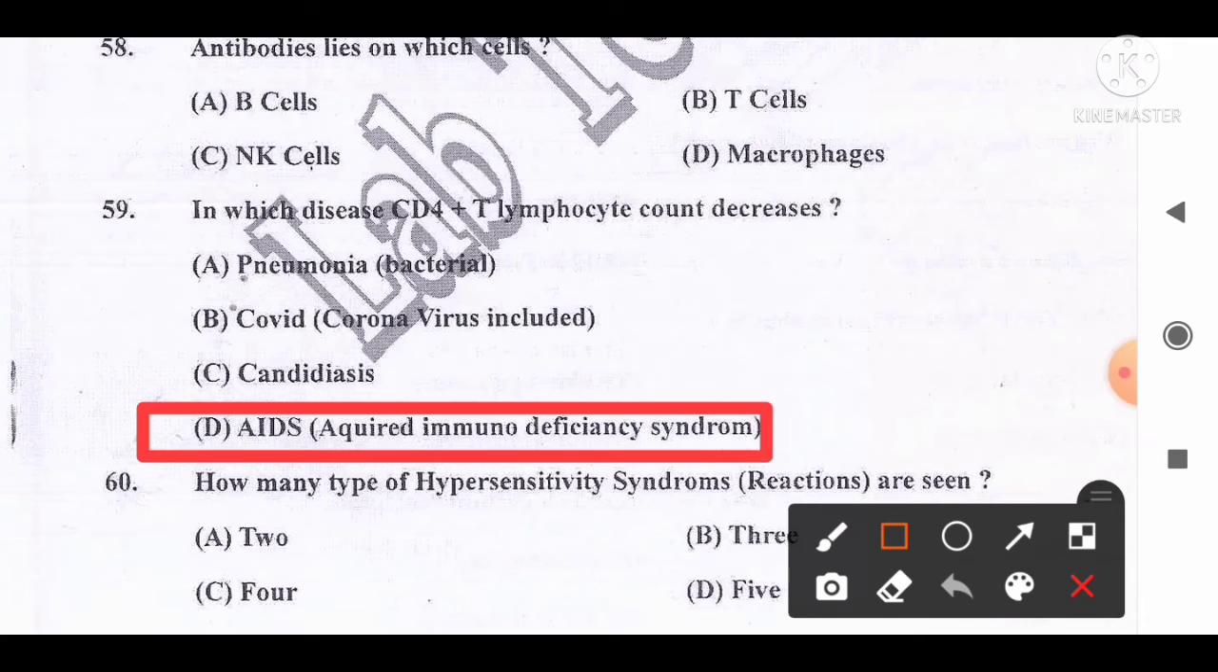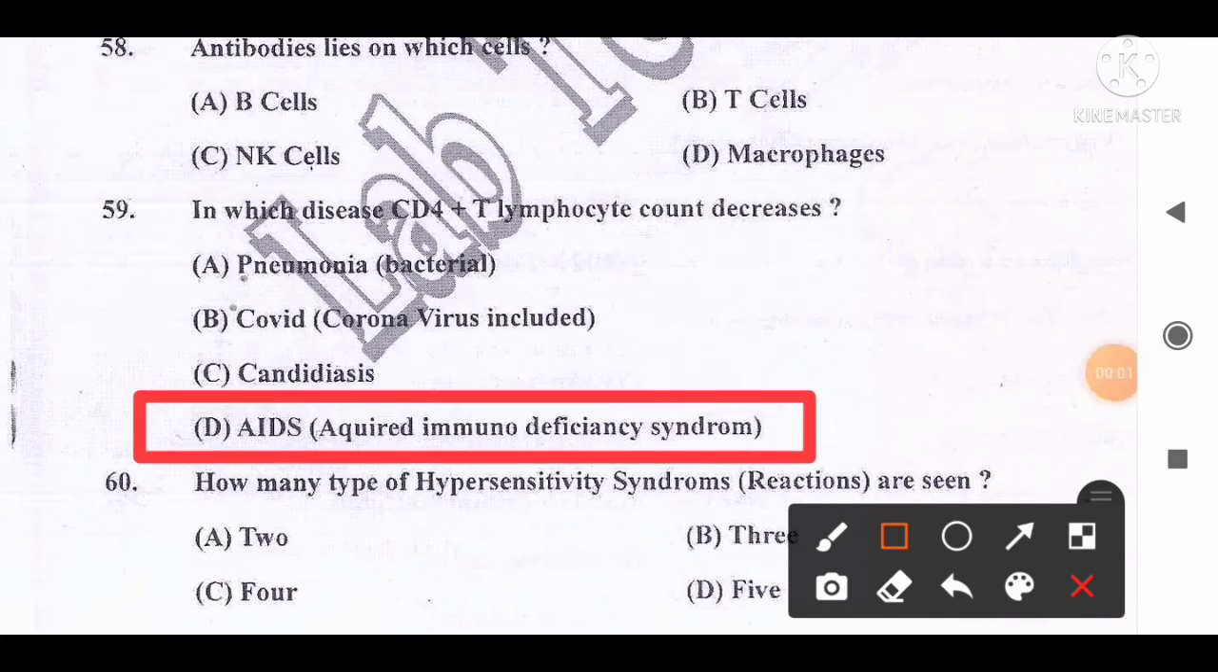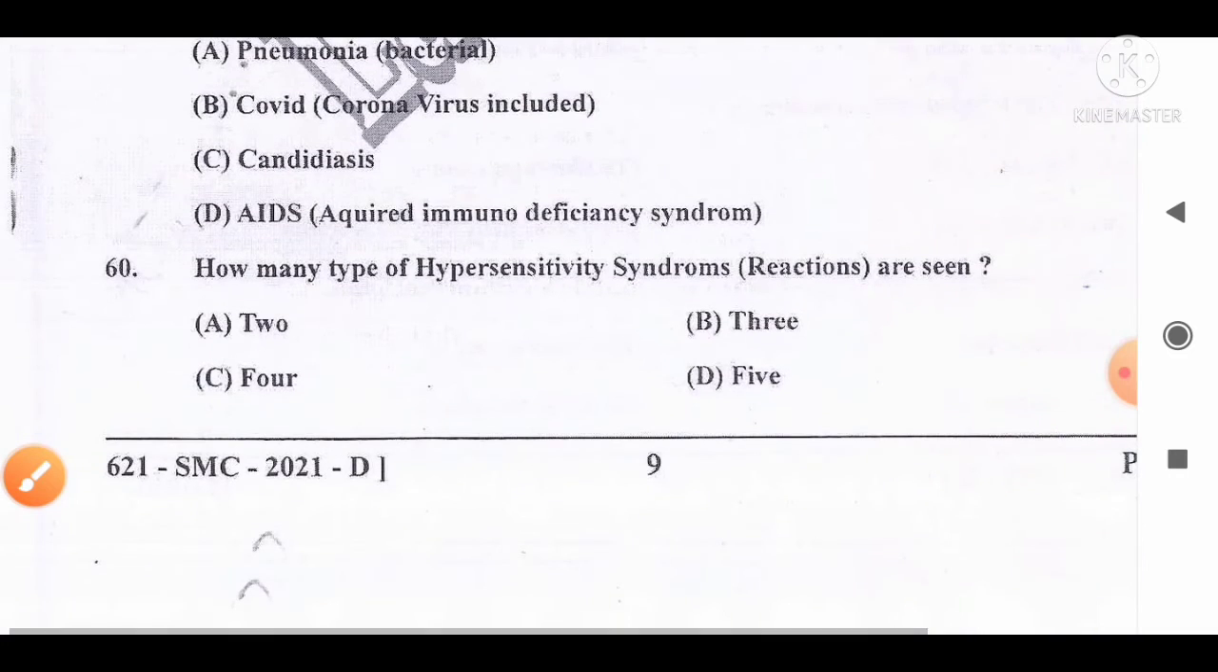AIDS is the condition or disease where the CD4 plus T lymphocyte count decreases, as the causative agent of AIDS, that is the HIV virus, binds with CD4 present on the surface of T cells, where it matures and finally destroys the T cells. So in AIDS, the CD4 count and T lymphocyte count decrease. So option D, AIDS, is the correct answer for this question.